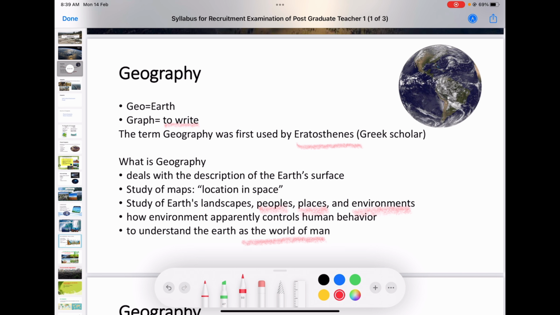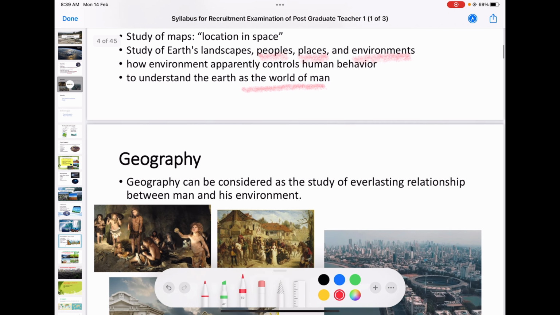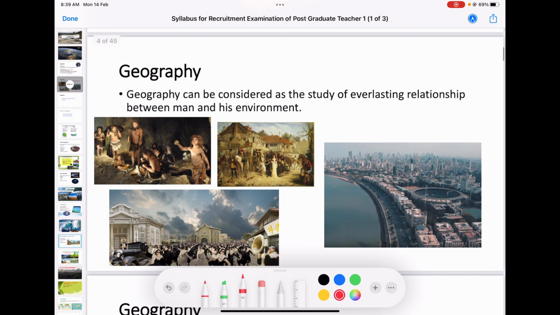But there was a geographer named Griffith Taylor who propounded a new concept, that is neo-determinism. What does this neo-determinism say? No, we can't say that environment is controlling humans or humans are controlling environment. We cannot say it like that.